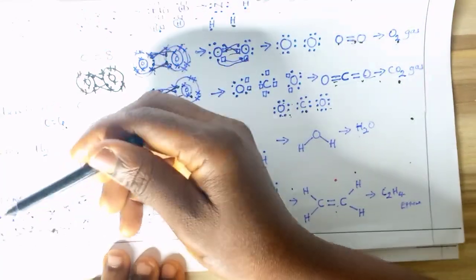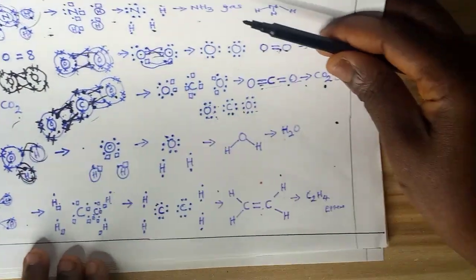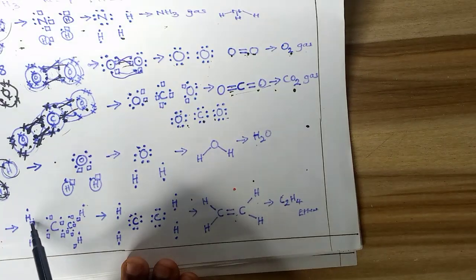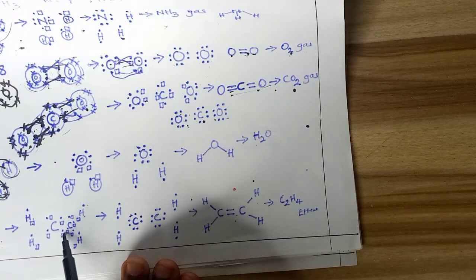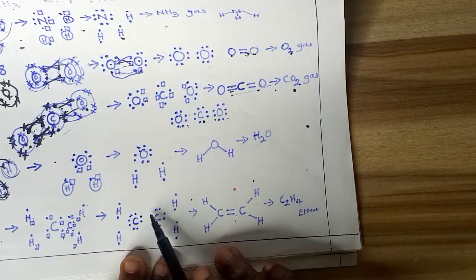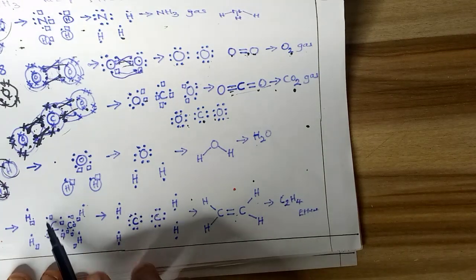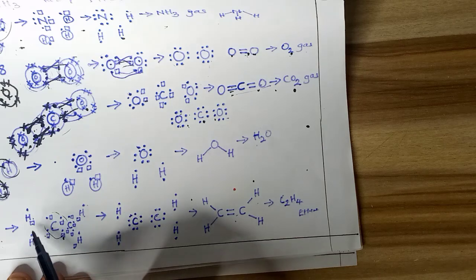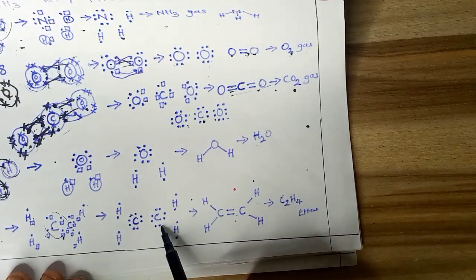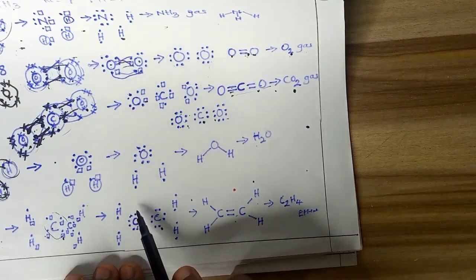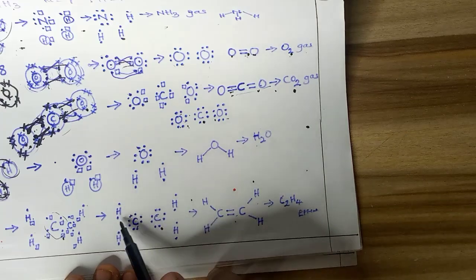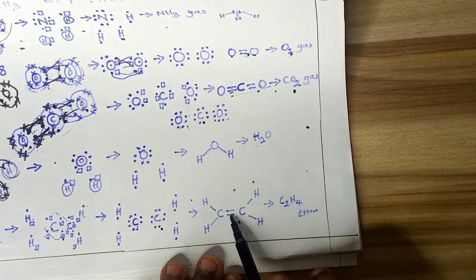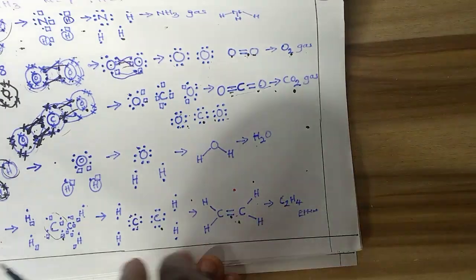The same thing happens here and here, and these are represented with the dots diagram, showing the empty electrons on each side. Carbon here is in need of 2 more here because that's 4 valence electrons instead of 8. And hydrogen is 1, 1, 1, 1. So what happens after sharing is that all their needs are met. Carbon is 8, carbon is 8 here, and each hydrogen is 2. And then at the end, we have a double bond here, and then a single bond here, resulting in ethane.